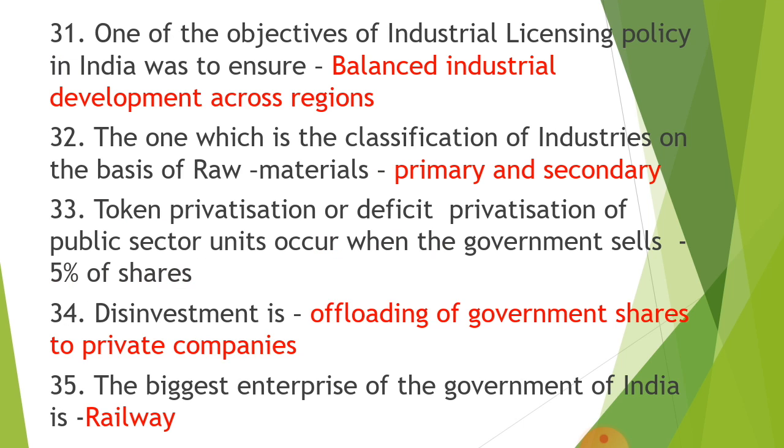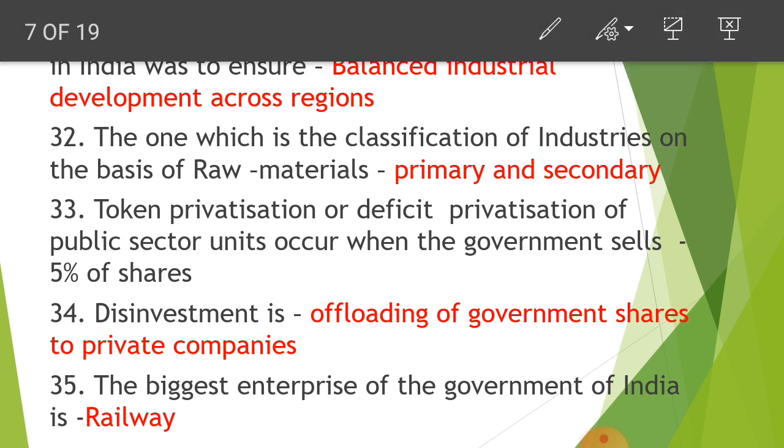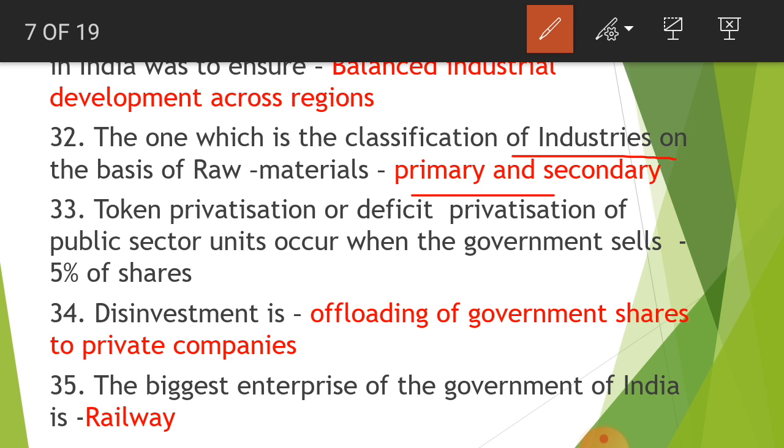Next, one of the objectives of the industrial licensing policy in India was to ensure balanced industrial development across regions. So it is the balancing of industrial development. Next, the 32nd: the classification of industries on the basis of raw materials, that is primary and secondary.